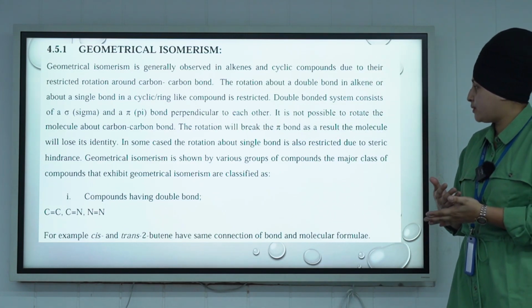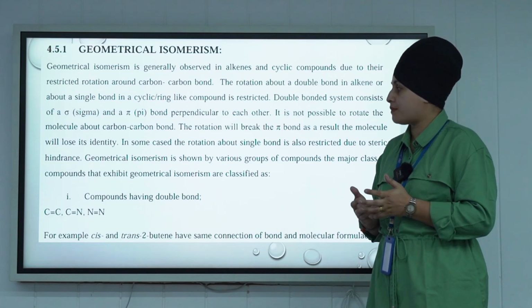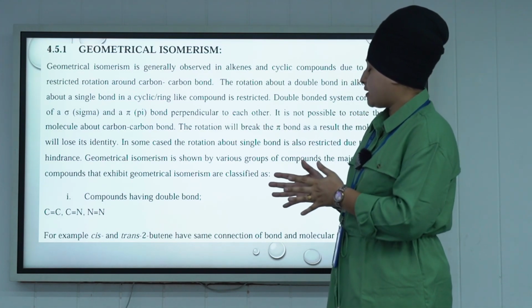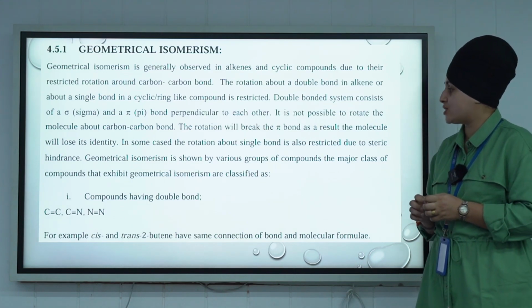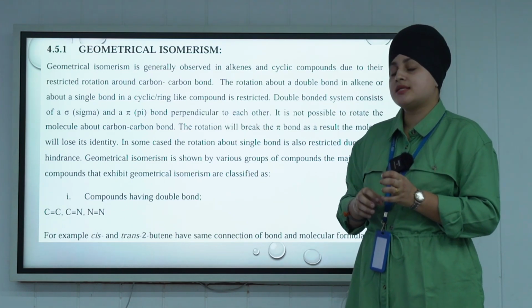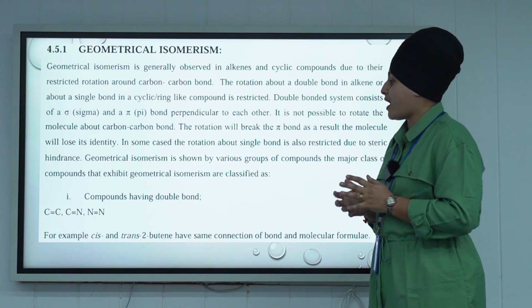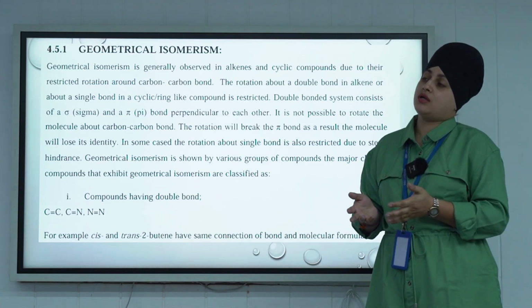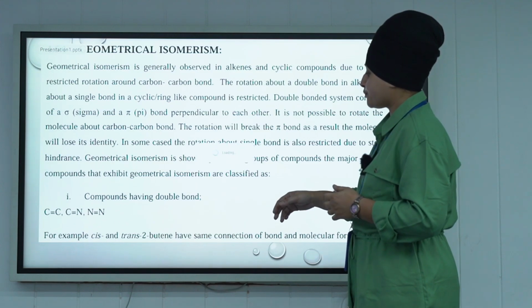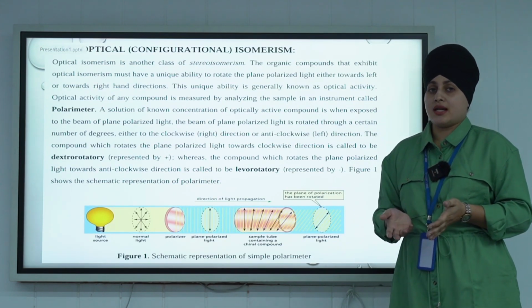It is not possible to rotate the molecule about the carbon-carbon bond. The major classes of compounds that exhibit geometrical isomerism are compounds having a double bond or cyclic compounds.